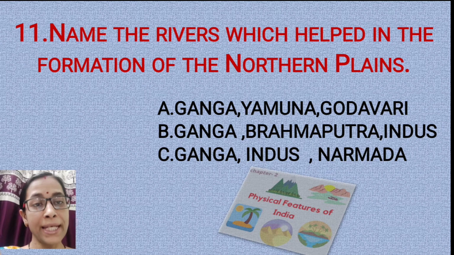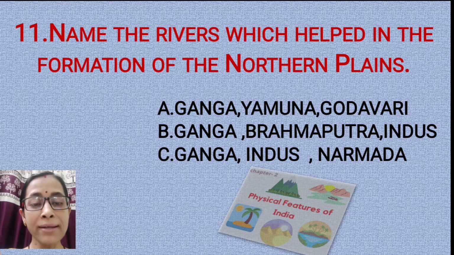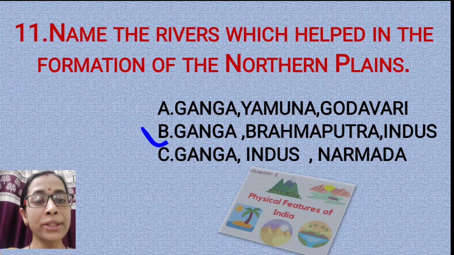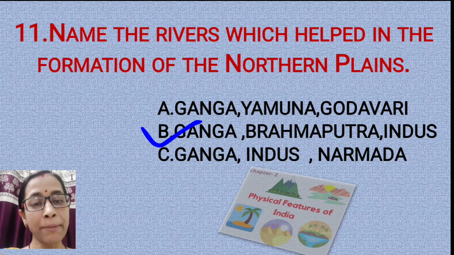Question number 11. Name the rivers which help in the formation of the northern plains. Option A, Ganga, Yamuna, Godavari. Option B, Ganga, Brahmaputra, Indus. Option C, Ganga, Indus, Narmada. The correct answer is option B, that is Ganga, Brahmaputra and Indus. Along with their tributaries, they help in the formation of this vast fertile plain.